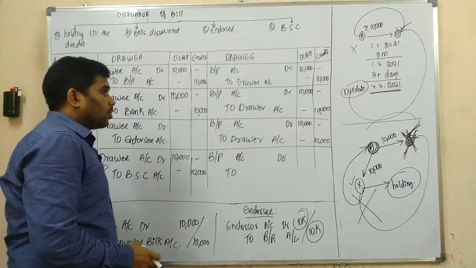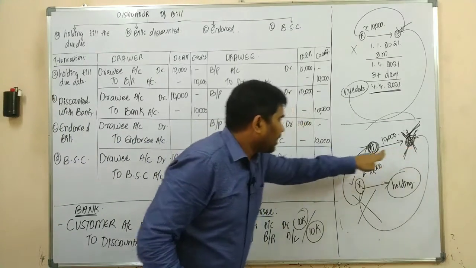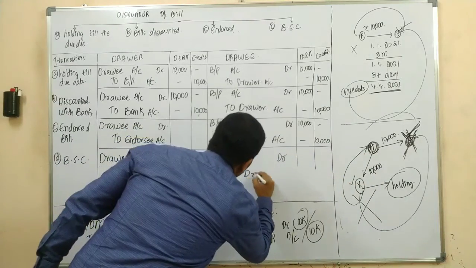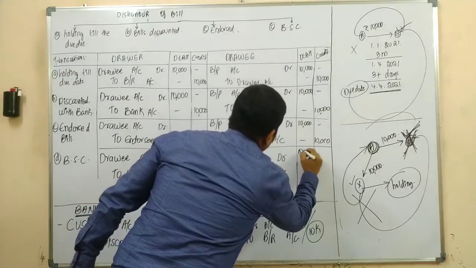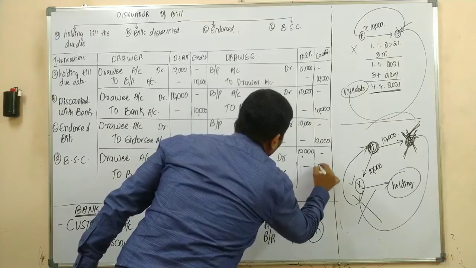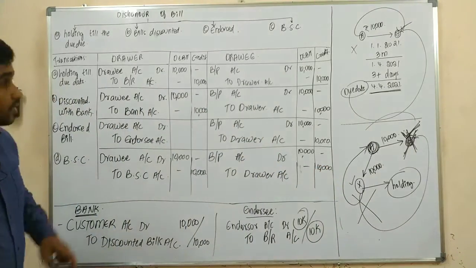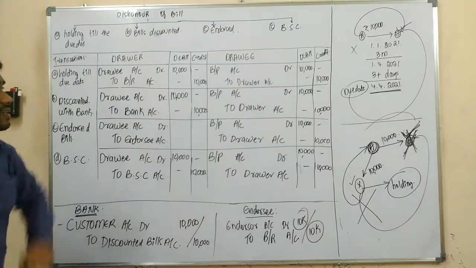As the bill was dishonored, Mr. B needs to pay to Mr. A. Yes or no? So what is the journal entry? Bills payable account debit to drawer account, 10,000.